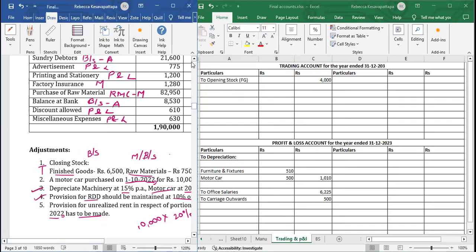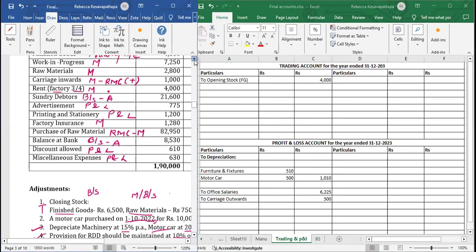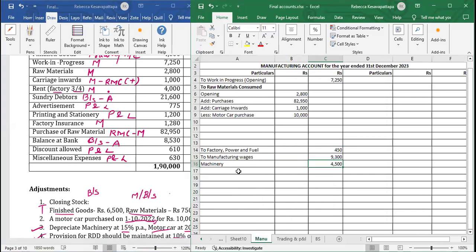Now we'll see next. Raw material is done. Carriage inward is done. Now we will look at rent. Rent is talking about factory.